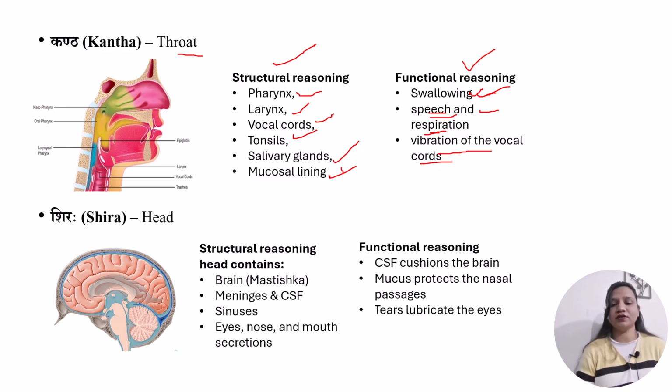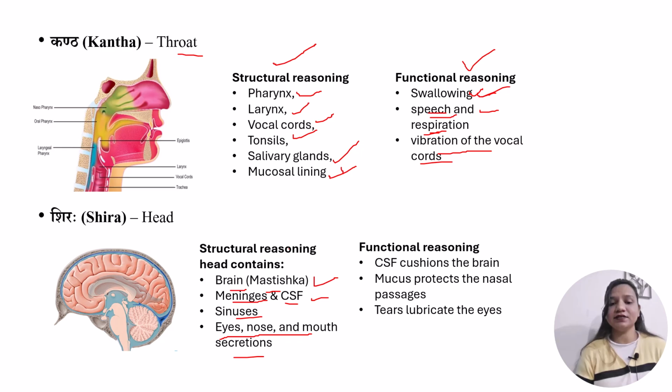By structural reasoning, we can understand that the head contains the brain, which in Ayurveda is called Mastishk. It has meninges and CSF. It has sinuses, and it is also responsible for eyes, nose and mouth secretions. The brain is a soft, unctuous and well nourished organ. The meninges and CSF are snigdha, that means oily and slimy in nature, and they provide cushioning to the brain.